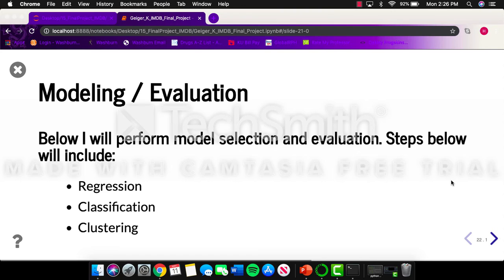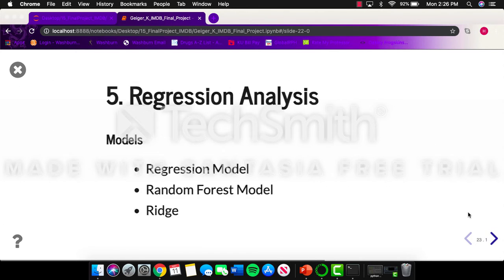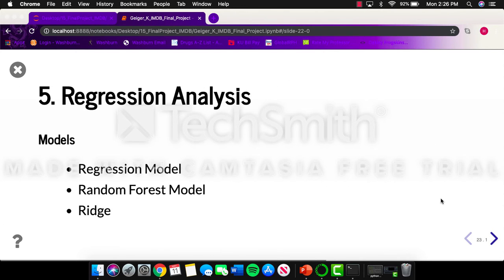So the next part was model and evaluation. This is where I built my regression models, classification models, and clustering models. To start off with, we did the regression models. The models I built were a regular regression model, a random forest model, and a ridge regression model.